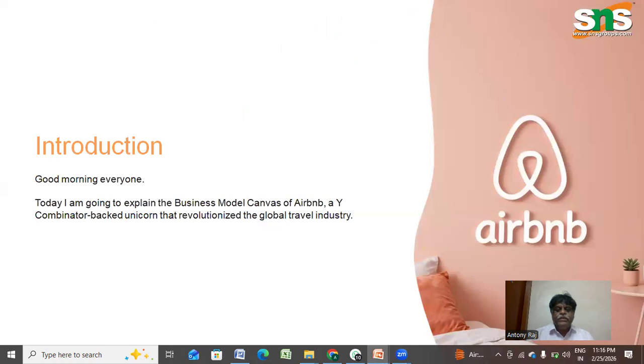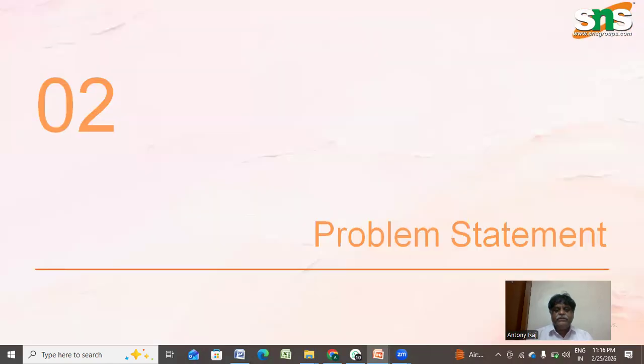Airbnb is actually a Y Combinator based unicorn, and this company has completely revolutionized the global travel industry. So let us see how it has done that and what are the key things this company has done. We're going to apply the business model canvas here. Now let us see quickly the problem statement.